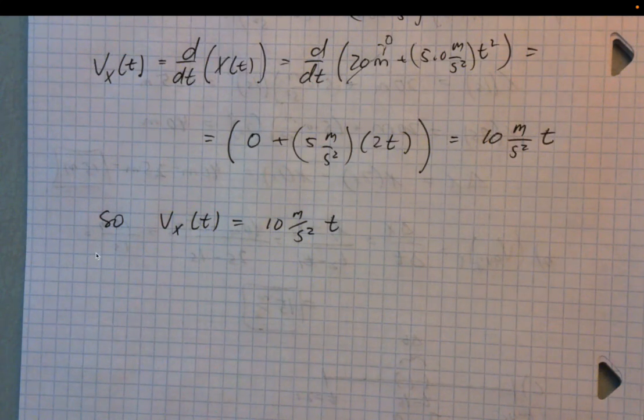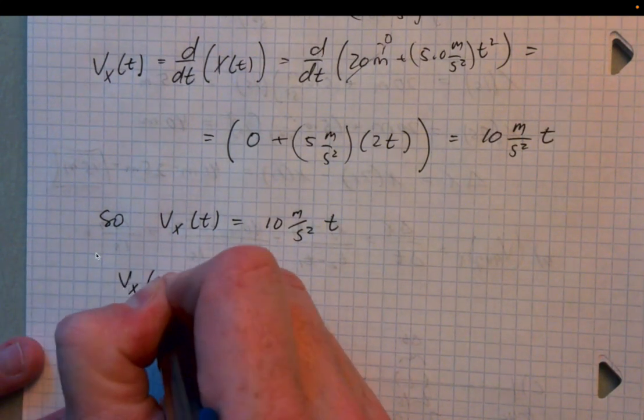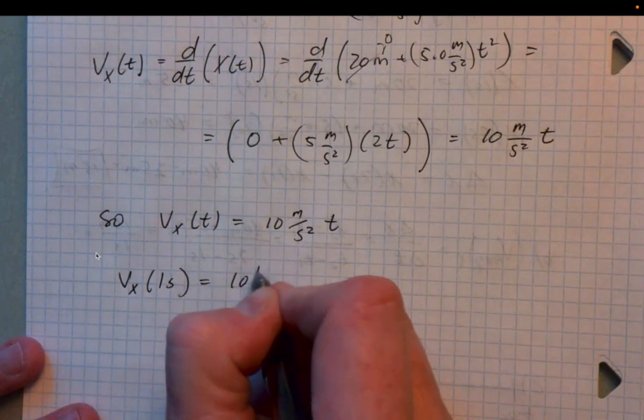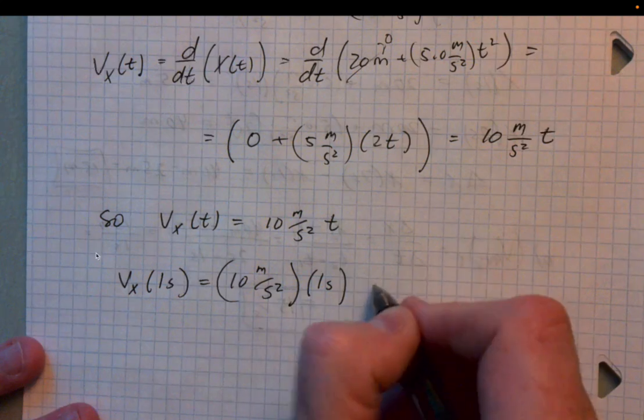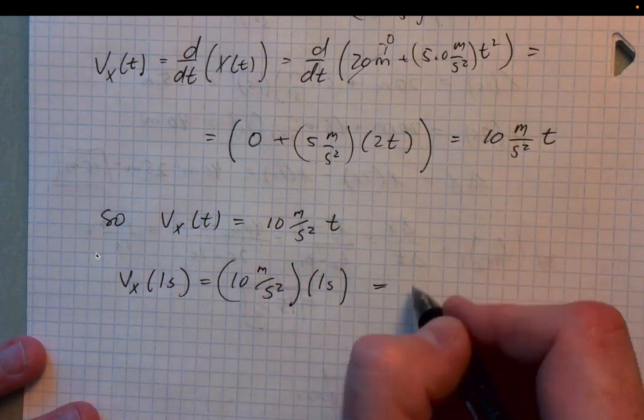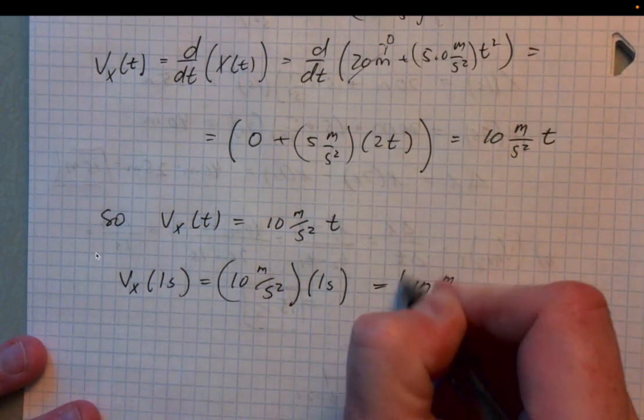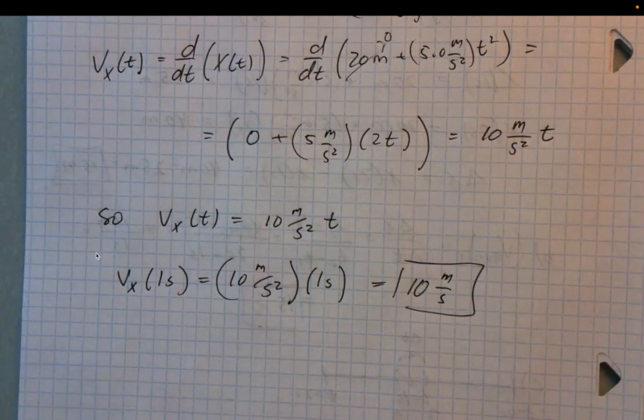Okay, and so we can check our approximation. This will tell us the instantaneous velocity for any time you plug into it. So if we want to know the instantaneous velocity at 1 second, we evaluate this at 1 second, and it would simply be 10 meters per second squared times 1 second. Notice one of the seconds cancels and the units are consistent. You get 10 meters per second, which is exactly what our approximation resulted in. Okay, perfect.